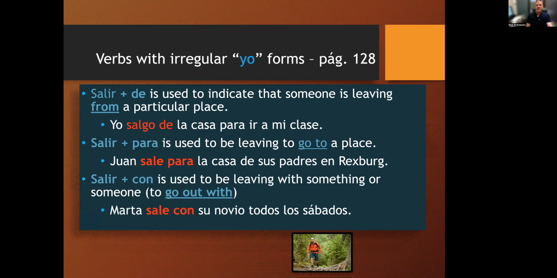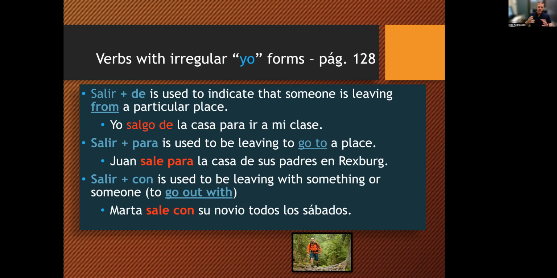The next one we'll look at is salir. There are three different ways of using salir. Salir means to leave. Salir de means you're leaving from someplace, which makes sense, right? So salgo de la casa para ir a mi clase. Salir para is one of those prepositions that means to or for or towards something. So Juan sale para la casa de sus padres in Rexburg. So Juan is leaving to go to a place.